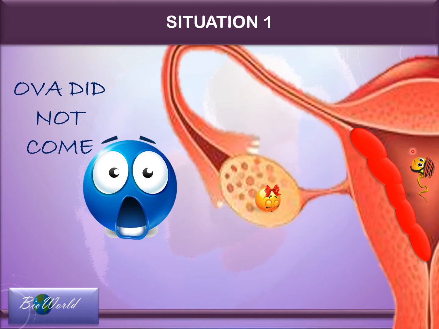Without chemotaxis, spermy will remain in the uterus and eventually degenerate and die. Okay, so that is how our hero would have failed in his mission. Situation 1. Let's move on to situation 2.